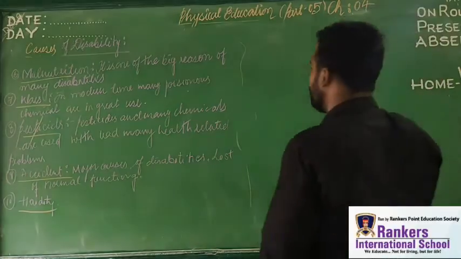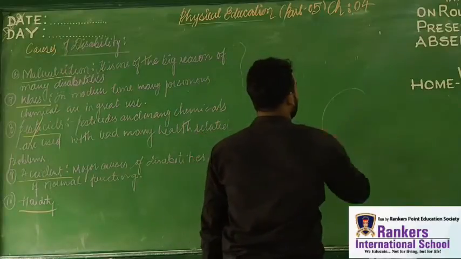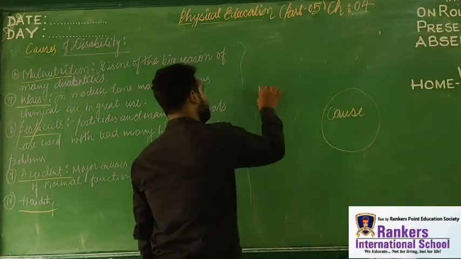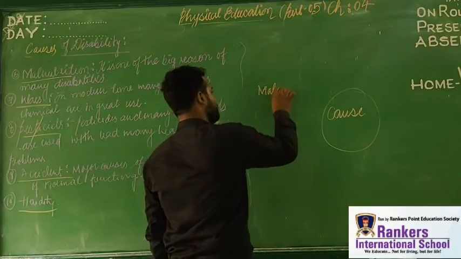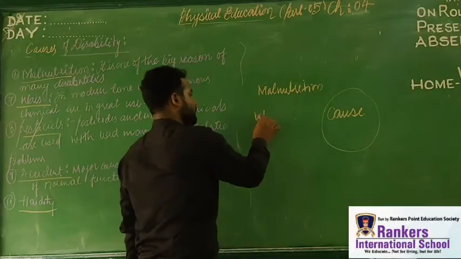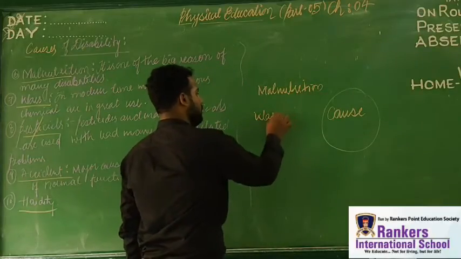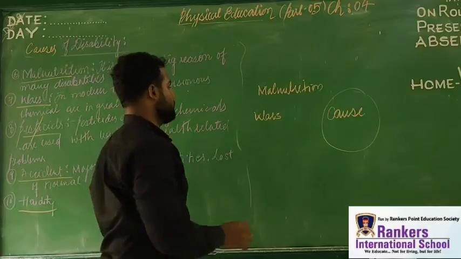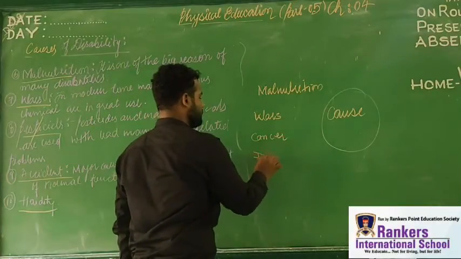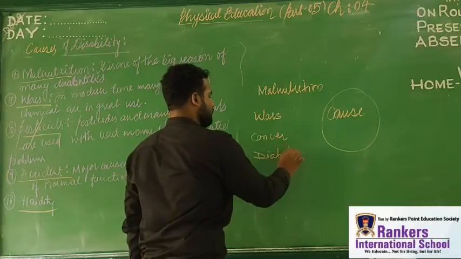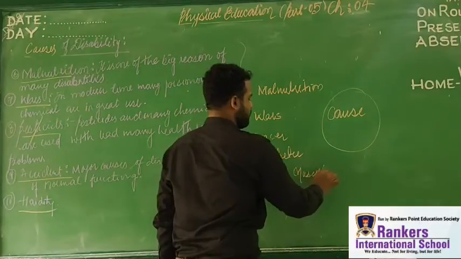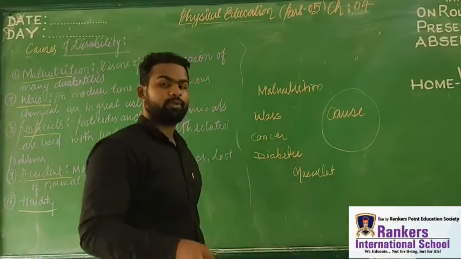So now let us recapitulate, let's make a flow chart. Causes. First is malnutrition. Second is wars, right? Third is cancer, diabetes, musculoskeletal causes. Musculo means related to muscles.